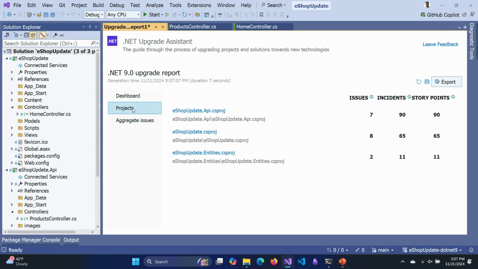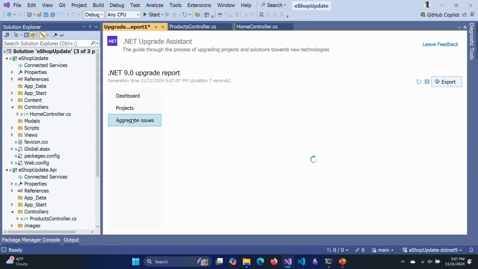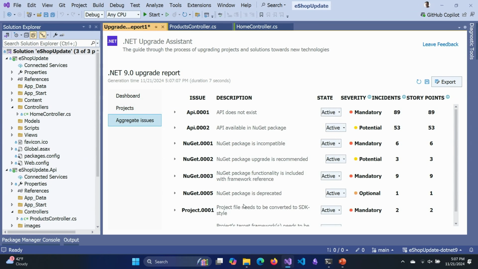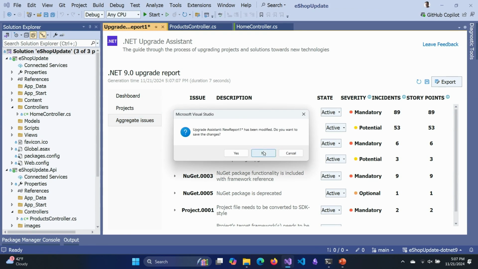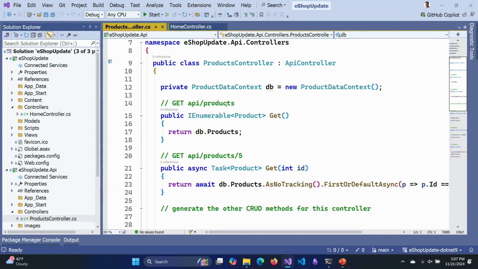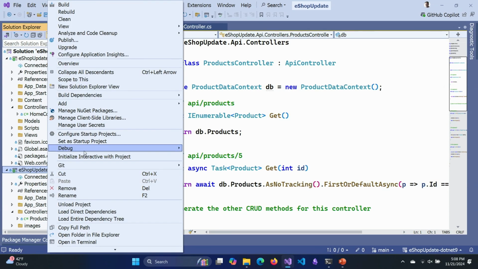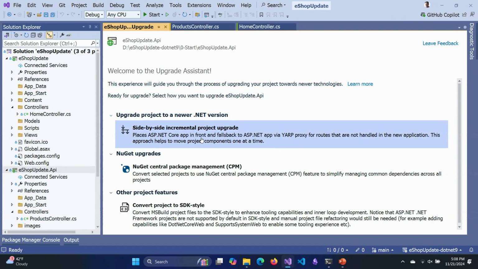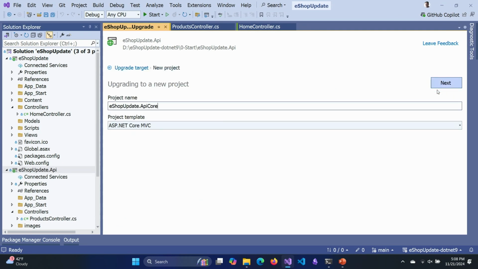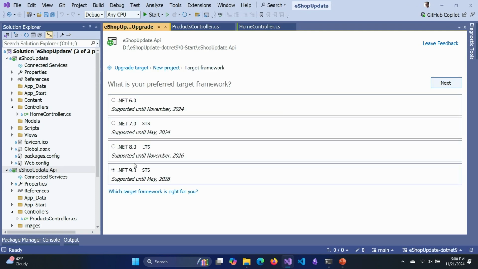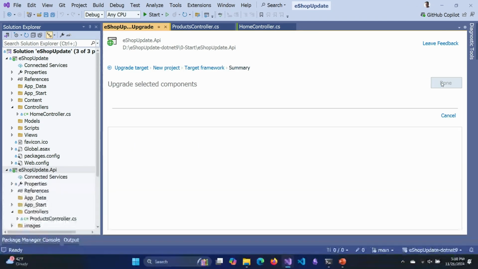And you can dig through and look at information specific to each of the projects and a list of the issues here along with the severity that we've identified for them. I'm going to take us away from this report, and I'm going to go through and start doing this upgrade. So first thing that I want to do is I want to update the API. That's the part that talks to my database. So I'm going to click on that project and jump right into doing an upgrade. And I'm going to choose a side-by-side incremental project upgrade, put that into a new project, and I'll call it API Core. Go ahead and put that in .NET 9 for us,